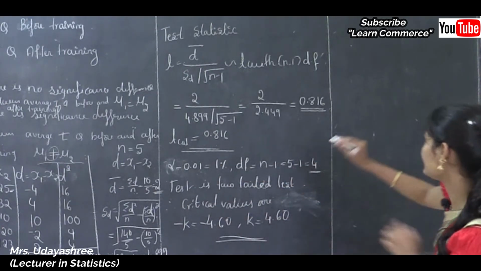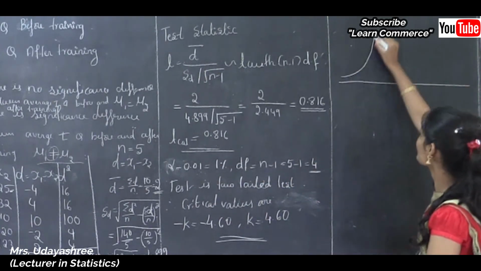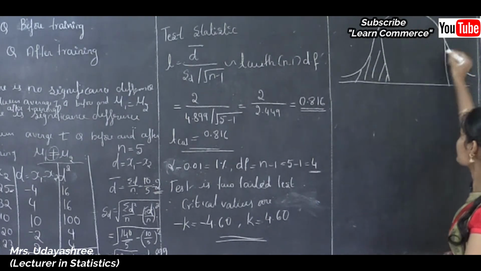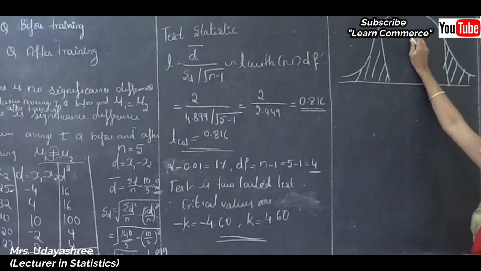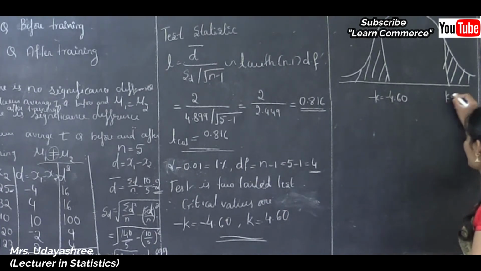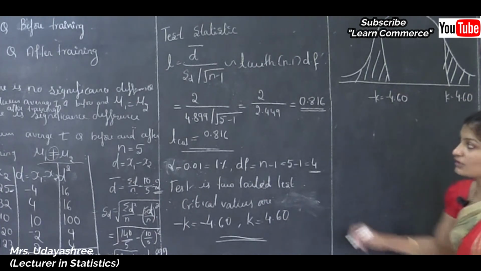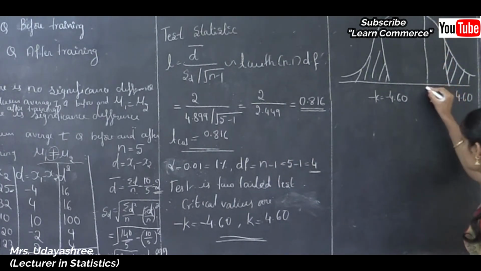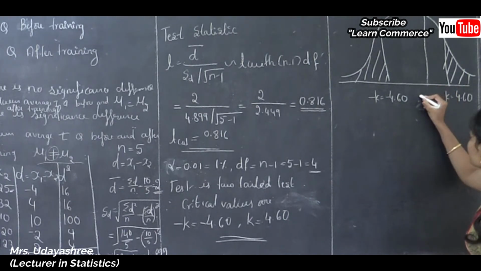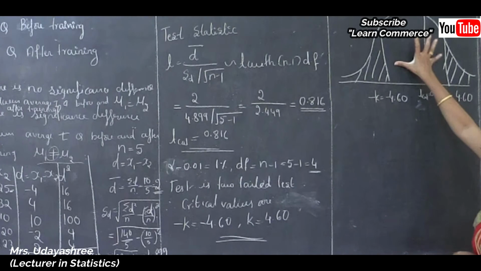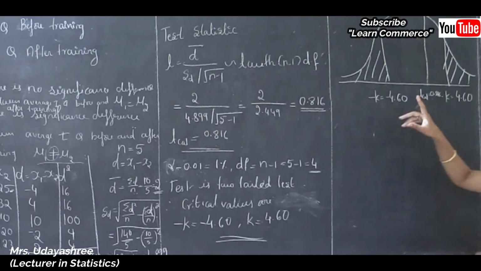See, this is a two-tailed test, in the sense what? Here the rejection region is located at both the tails of the probability curve. So this is the rejection region and this is the rejection region and this is the acceptance region. So here minus k value is minus 4.60 and plus k value is 4.60 and here the calculated value is 0.816. Okay, that lies here. See here, this calculated value lies in the acceptance region, therefore we can say H not accepted.